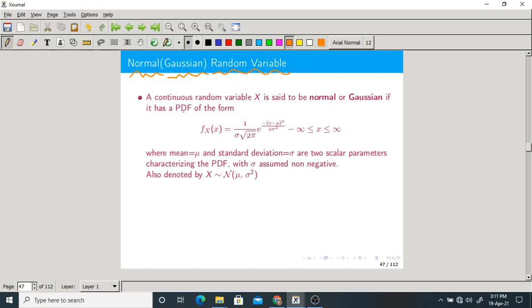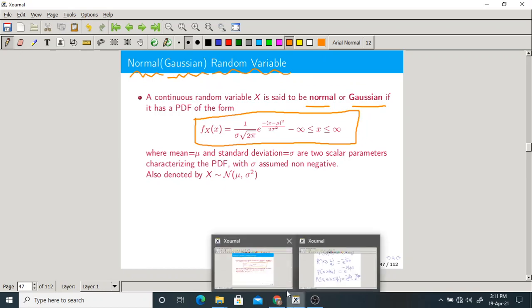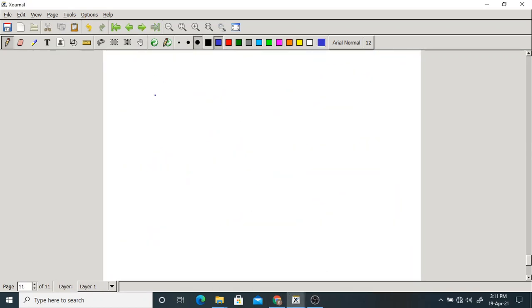Now, a continuous random variable x is said to be normal or Gaussian. Its PDF is something like this. You must remember this PDF: 1 by sigma root 2 pi into e power minus (x minus mu) whole square by 2 sigma square. It has to be remembered. This is the PDF of a Gaussian or normal random variable.